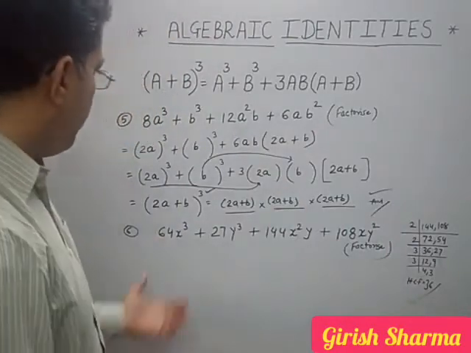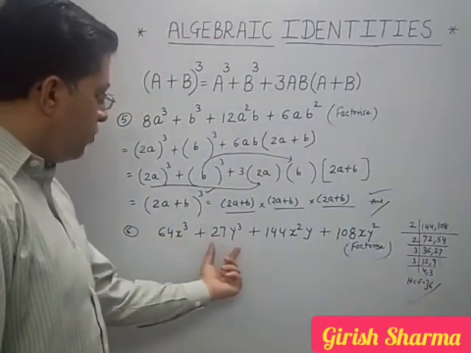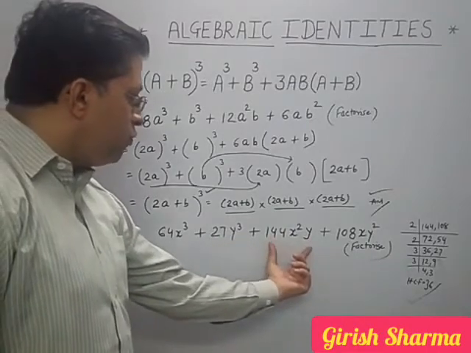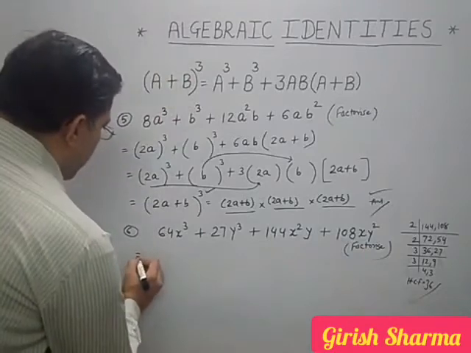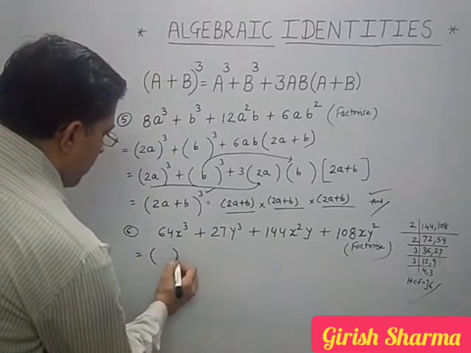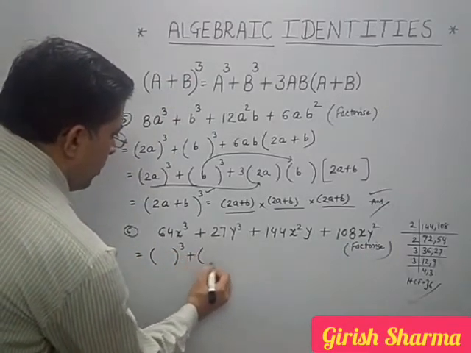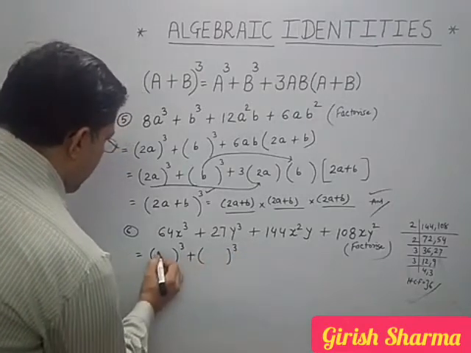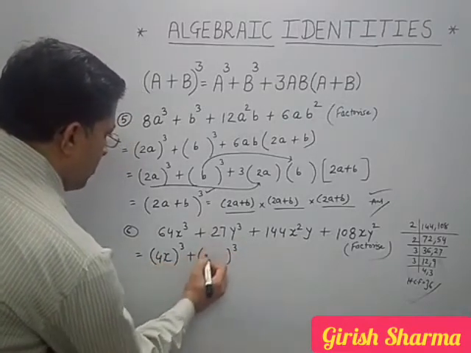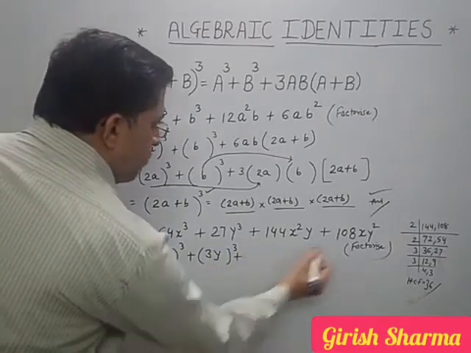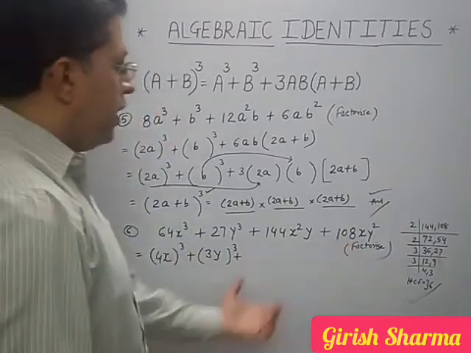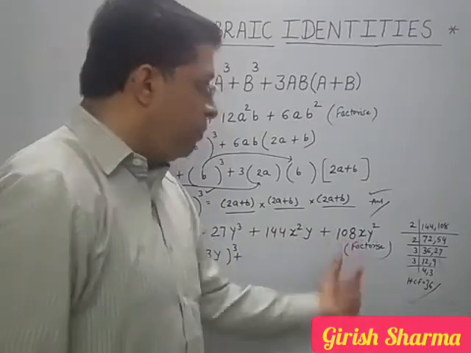See here. 64x³ + 27y³ + 144x²y + 108xy². So what to do? a³ + b³ that we check. This is 4x and 3y. Okay, then what is common? For getting common, see, these numbers are big numbers.